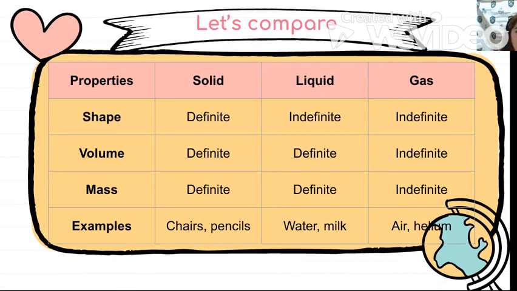Can you give me your example of liquid? Now let's have an example of gas. I have air and helium. Can you give me your example of gas?